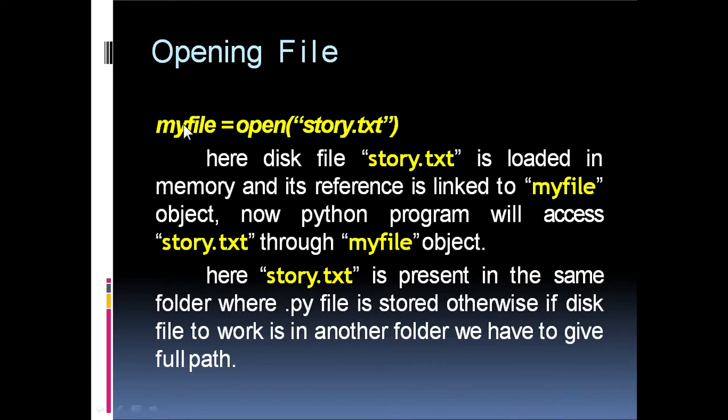Now our Python program will access story.txt through the myfile object. Here story.txt must be present in the same folder where the .py file is stored. See here it is given only story.txt, that means it must be present in the folder where the .py file is stored. Otherwise, if the file is stored in some other folder, we have to give the full path.